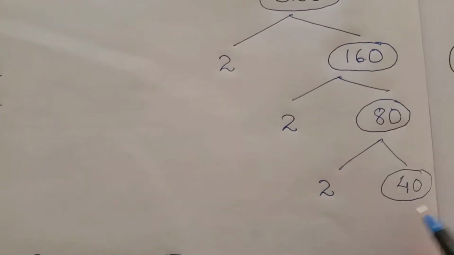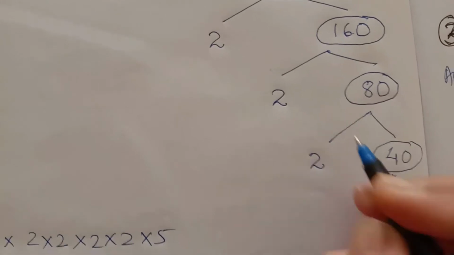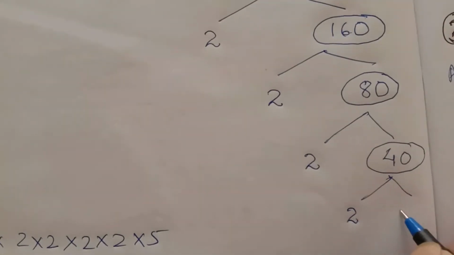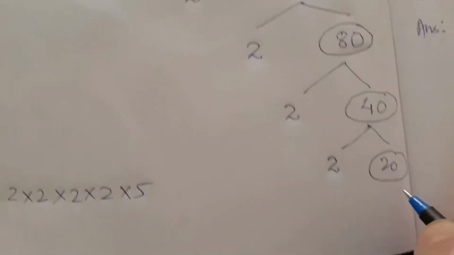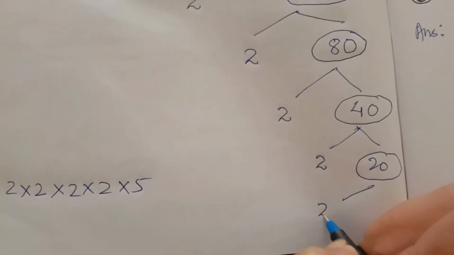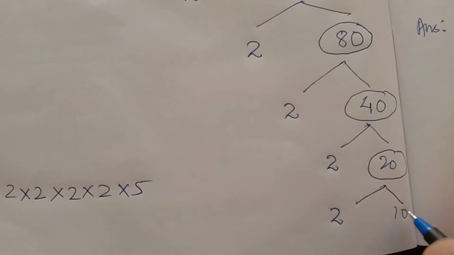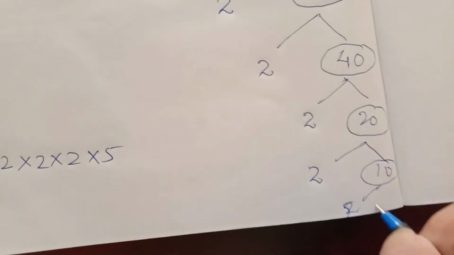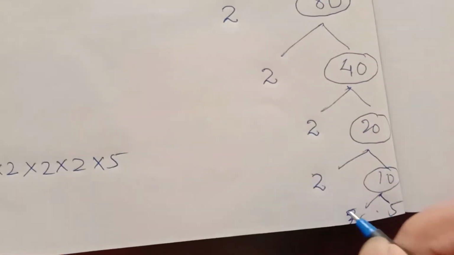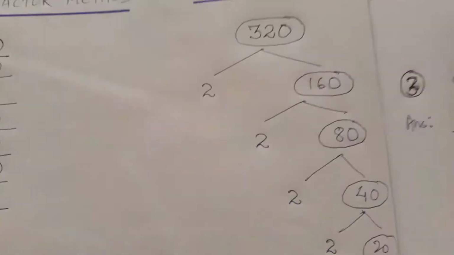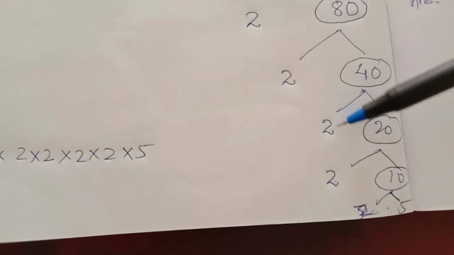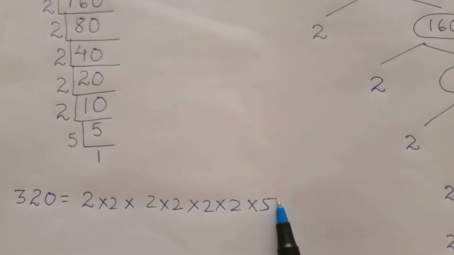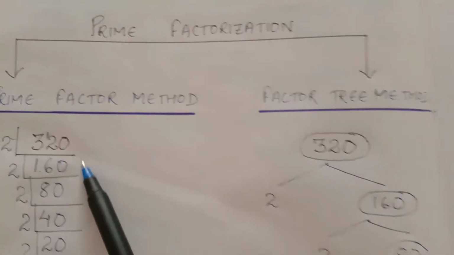Again the factors of 40: 2 20s, then 2 10s, then at last 2 5s. So 2 and 5. The prime factors of 320 are these. So this is called the prime factor method and this is called the factor tree method.